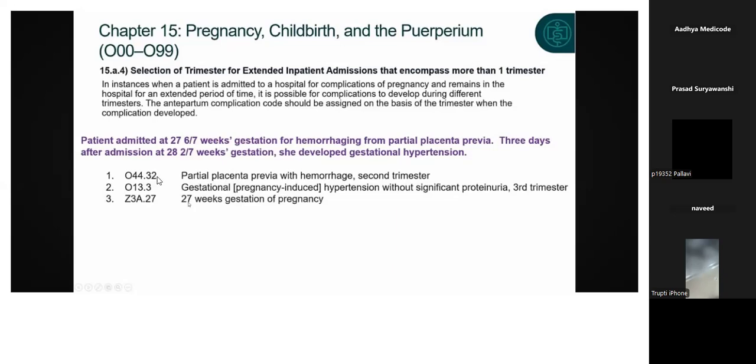So you can see the last character. Here the 2 is representing the second trimester. The 3 is representing what? Third trimester. And the weeks of gestation of the pregnancy. So what are we giving? While admission she is on the 27 weeks of gestation. So we are assigning that particular code. Okay. So please note down this example and try to do it by your own.